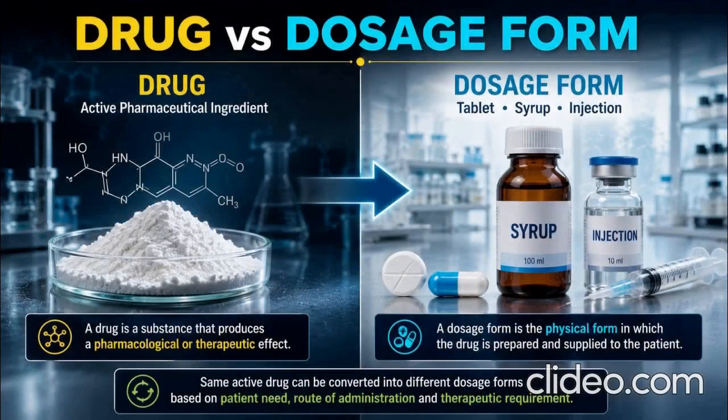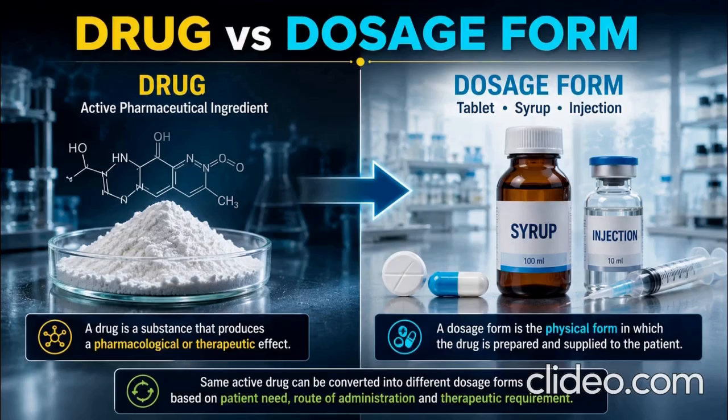Similarly, some drugs may be destroyed in the stomach. Such drugs can be formulated as enteric-coated tablets, which are designed to resist disintegration in the stomach and release the drug in the intestine. Therefore, pharmaceutics plays a major role in improving the safety, effectiveness, stability, and patient acceptability of medicines. One of the most important basic concepts in pharmaceutics is understanding the difference between a drug and a dosage form. A drug is a substance that produces a pharmacological or therapeutic effect. A dosage form is the physical form in which the drug is prepared and supplied to the patient.